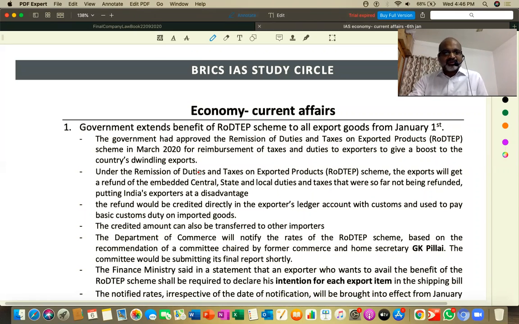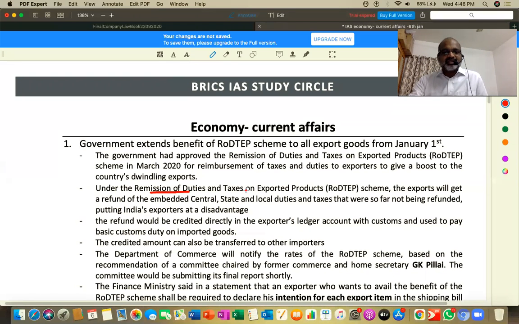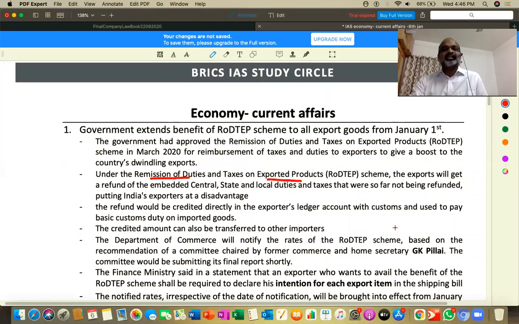So the second point, if you could see, is remission of duties and taxes on exported products. In the sense, if any exporter has exported goods from India to any other country, we are trying to give him some incentive. Whatever taxes, could be excise duty, could be any duties, were actually paid by them.